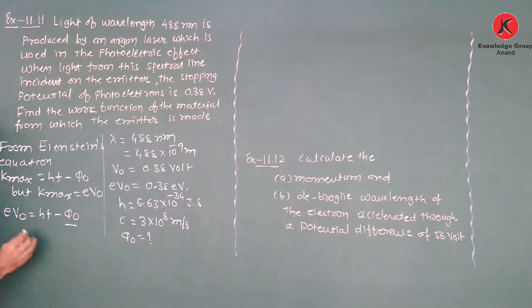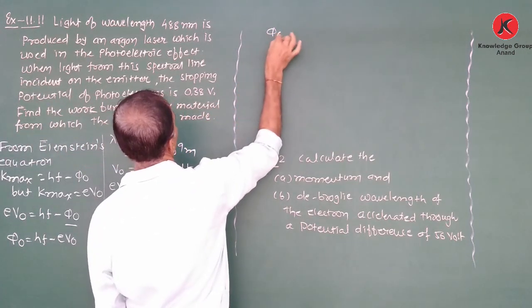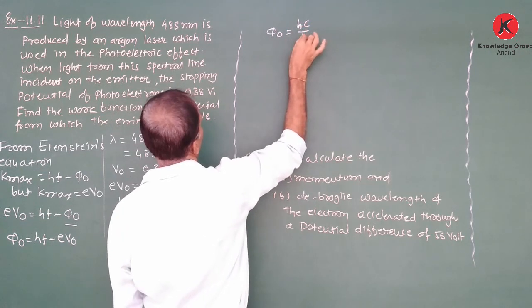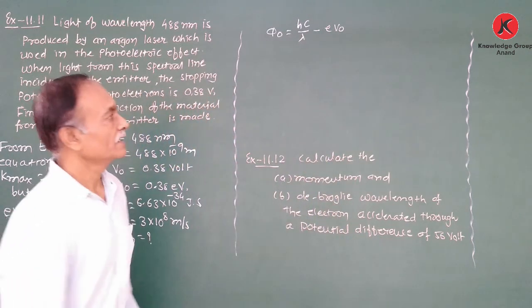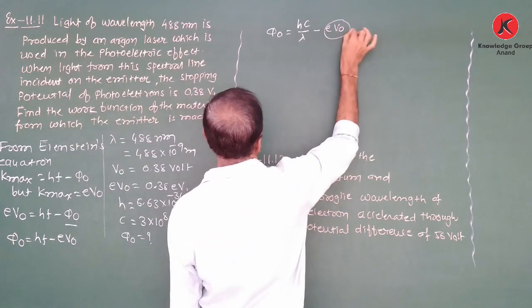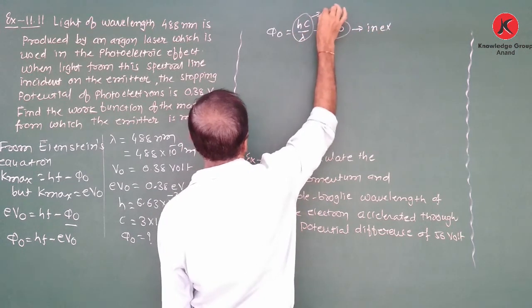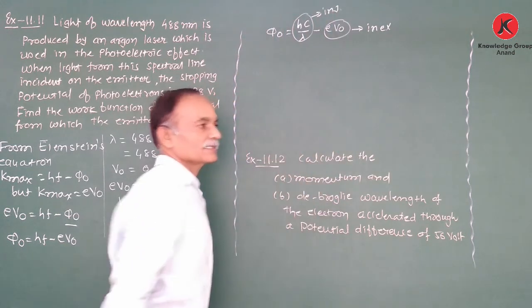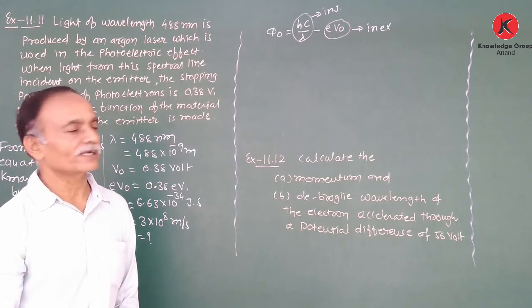Here we have to calculate the work function, therefore phi 0 is equal to hf minus eV0. Now f is not given, therefore we convert the frequency into wavelength. Therefore work function phi 0 is equal to hc upon lambda minus eV0. Now listen, here eV0 is in electron volt, while this term is in joule. So here we can't take the subtraction. For subtraction or addition, both quantities must be in the same unit.